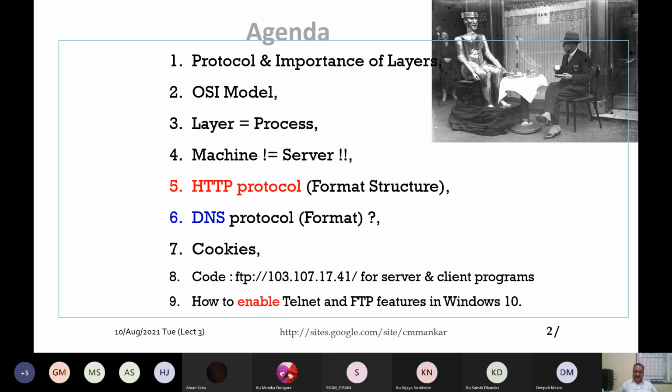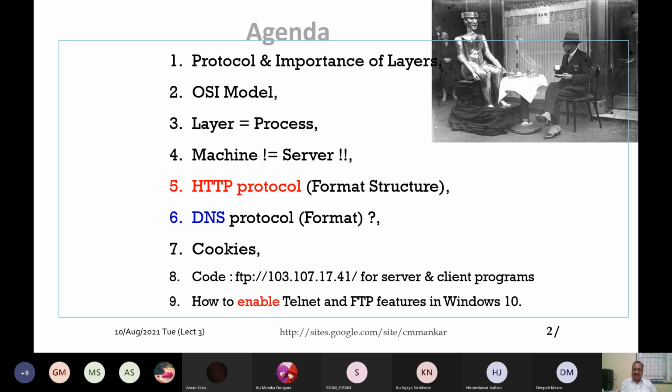Then I will try to discuss the concept of a process, as most of you might be familiar with the meaning of a process. A process is nothing but an instance of a program under execution. Means a program under execution. A program can be written in any language. So that is the concept of the process.